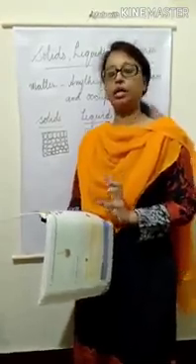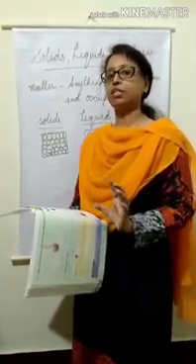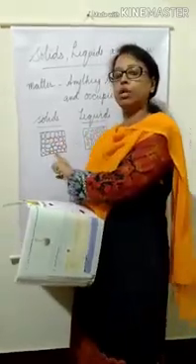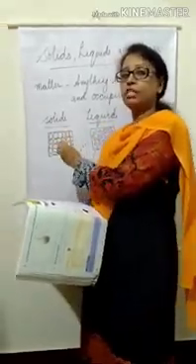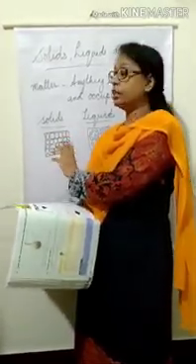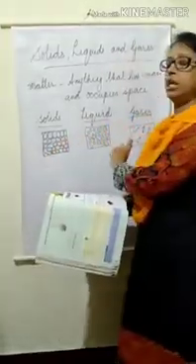It is hard, rigid. It is incompressible. It cannot be compressed. And it cannot flow because molecules cannot move. Because there is no space between the molecules. It cannot move. So, it cannot flow. Solid cannot flow.